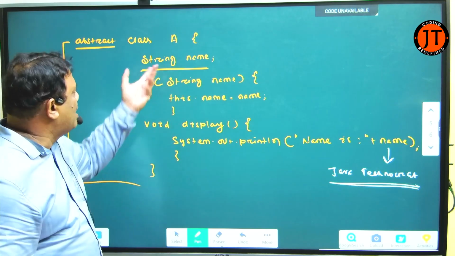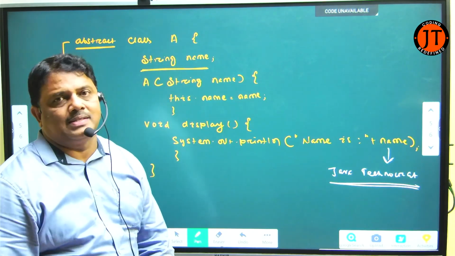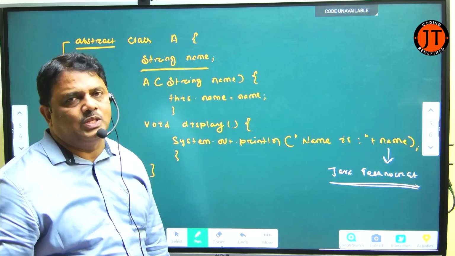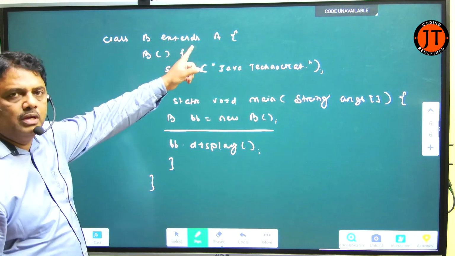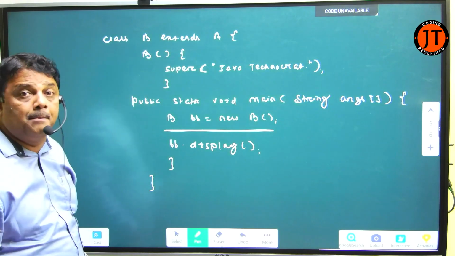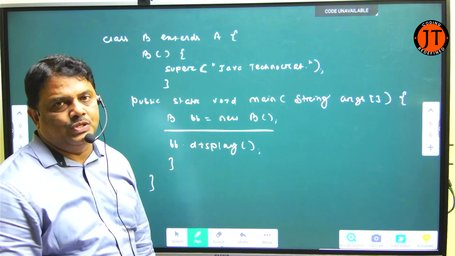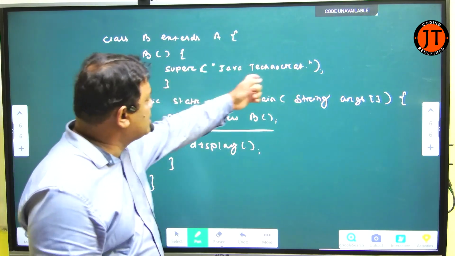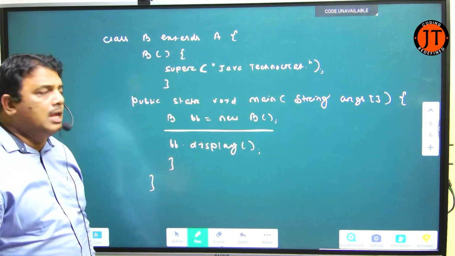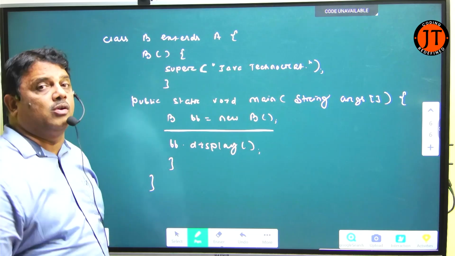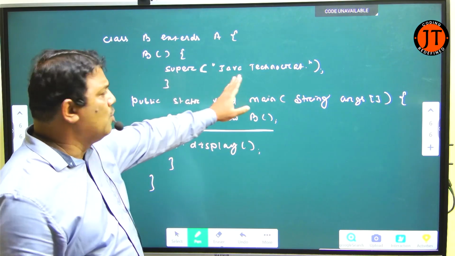You know that you are unable to create an object of the A class because A is an abstract class. Abstract class cannot be instantiated. So in this case, I'm bound to inherit from the A class. I declare B, which inherits from A, having a non-parameterized constructor. But I explicitly call the base class parameterized constructor with the super keyword, because if I do not, it must implicitly call the base class non-parameterized constructor. Now there is no error.